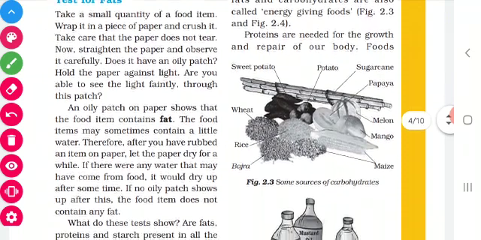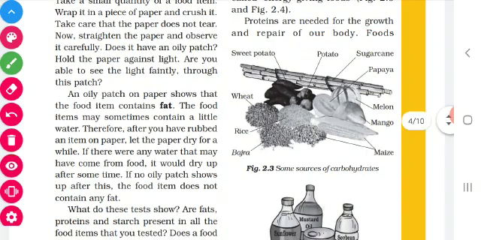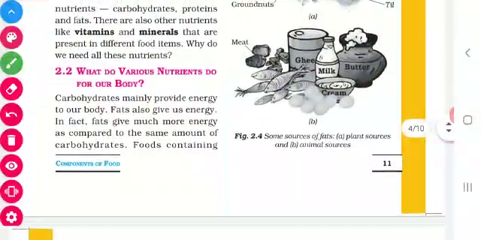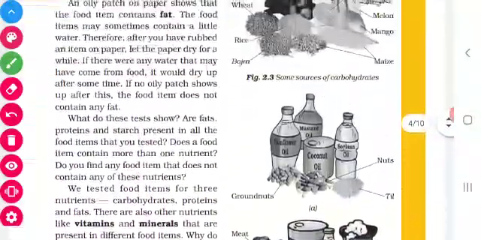Now let us see about proteins. What will protein do? Protein is needed for the growth and repair of our body. So it is essential for our growth. If any tissue is broken down, protein repairs that area. So protein is also called body building food.